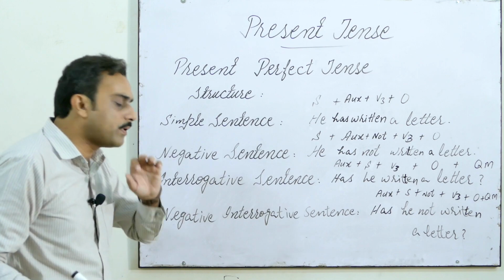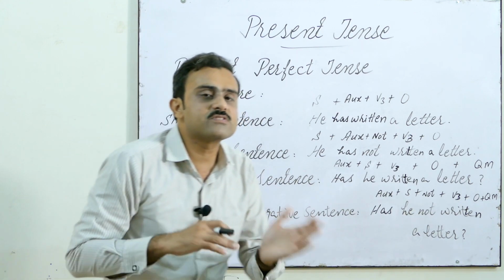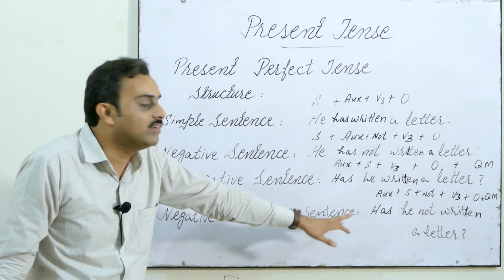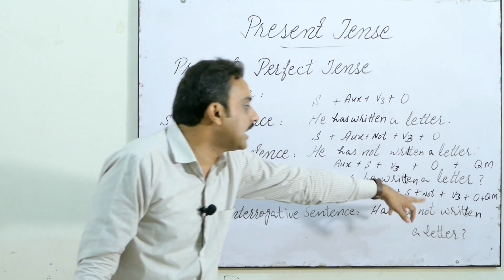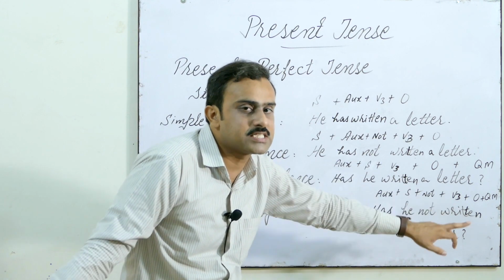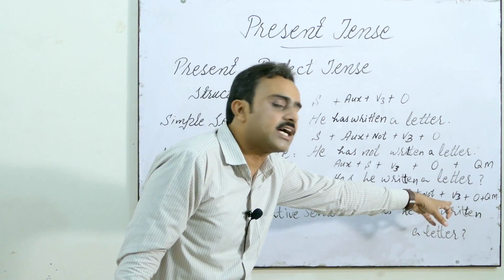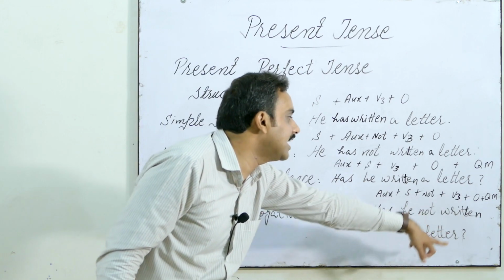Then we talk about the negative interrogative sentences. In negative interrogative sentences, we carry the auxiliary has or have, and then subject, then negation means not, and then V3 past participle, and then we use object and at the end question mark. Has he not written a letter?